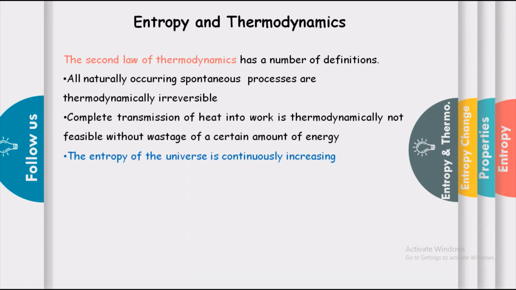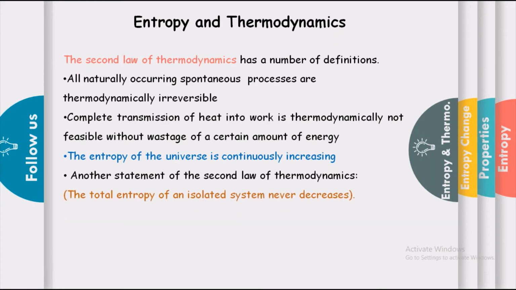Then another definition, and this is very important, is that the entropy of the universe is continuously increasing. And from this statement, there is another statement of the second law of thermodynamics, that is, the total entropy of an isolated system never decreases.